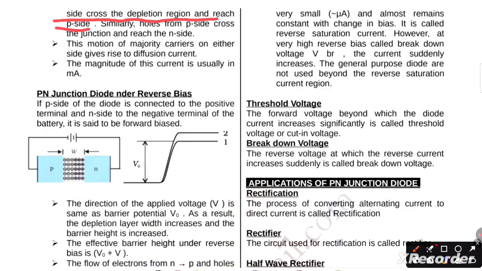Similarly, holes from the P side cross the junction and reach the N side. This motion of majority carriers on either side gives the diffusion current. The magnitude of the current is usually in milliampere.